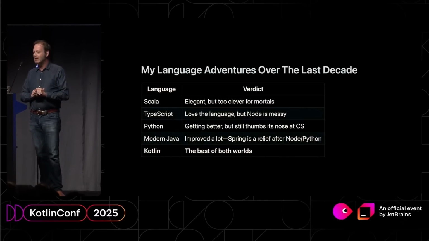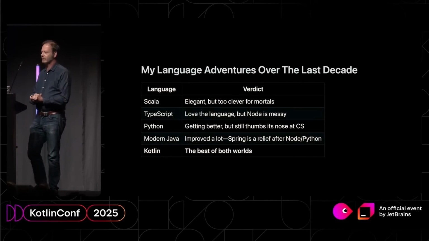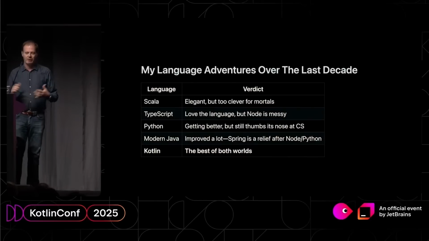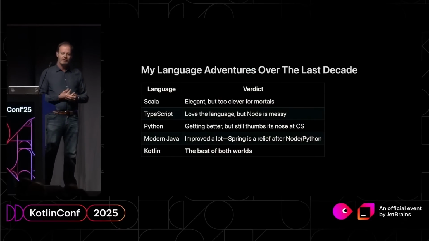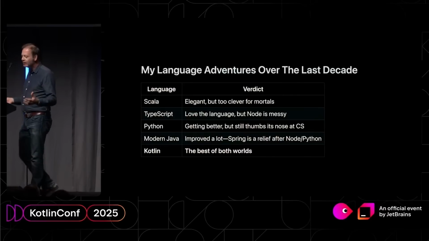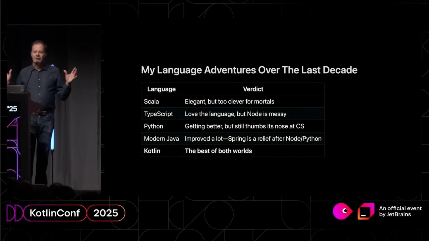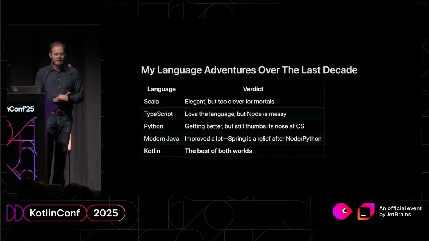I love the language, but I don't love Node. I don't hate Node. Node's a really good tool, but it really is not the JVM with Spring. With Spring, typically you have one way of doing something, and it works. With Node, you have 50 ways of doing it, because there are 50 different libraries. Maybe 2 or 3 of them work. But it is a very messy ecosystem.